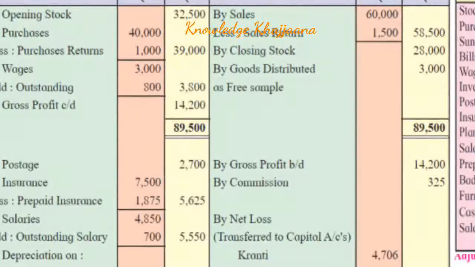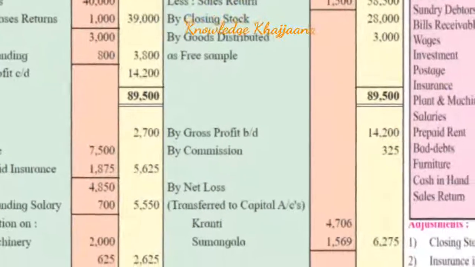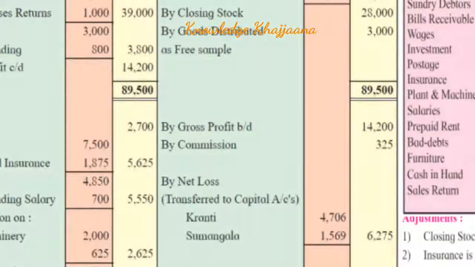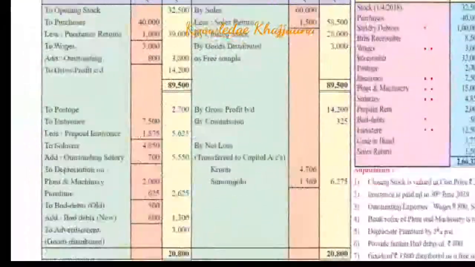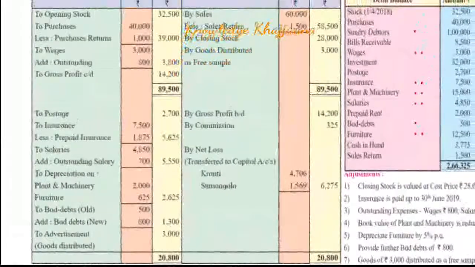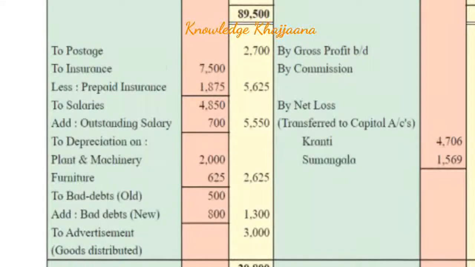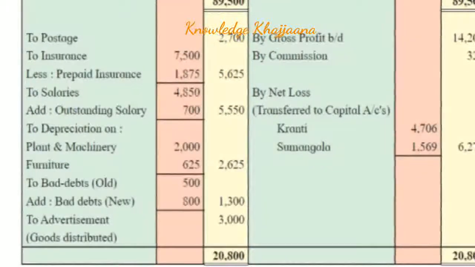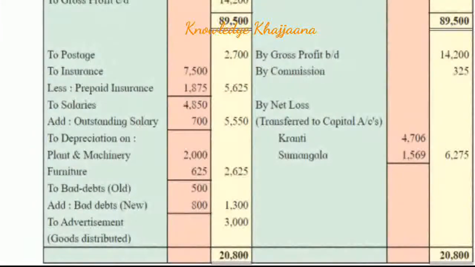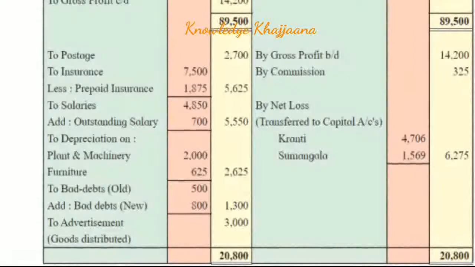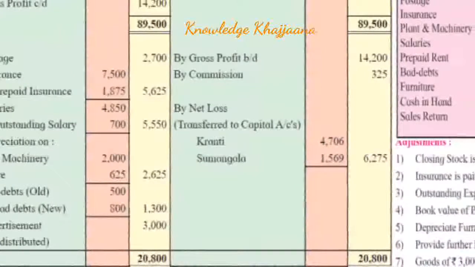Now we have to carry this gross profit down to the profit and loss account credit side by writing by gross profit brought down rupees 14,200. Now if we look at the amounts given on the profit and loss account credit side and the amounts on the profit and loss account debit side, we will come to know that the values on the debit side are more than the values on the credit side, which should not happen, which is not advisable.